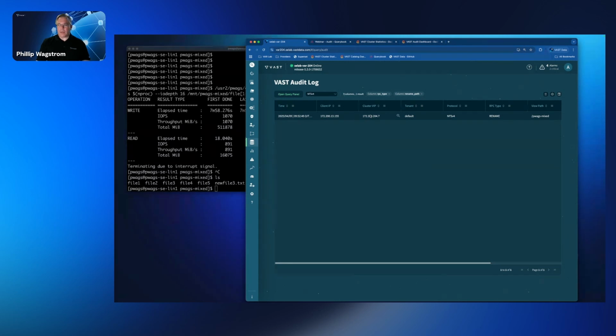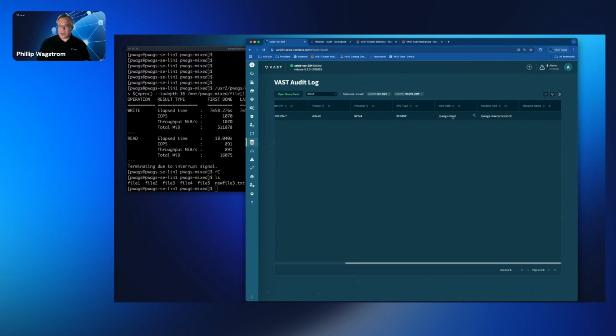I will see from this that there was a rename operation, an NFSv4 operation, where this cheese file was moved or changed to something else. I can get this out of the audit logs through looking at some of these columns. This would tell you possibly where it went to.